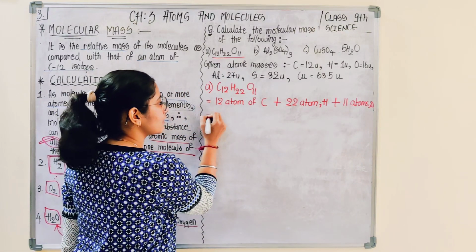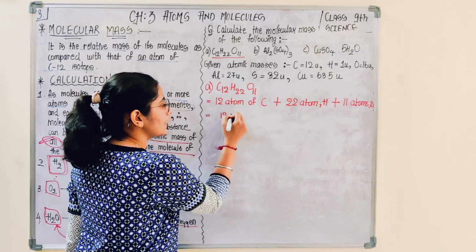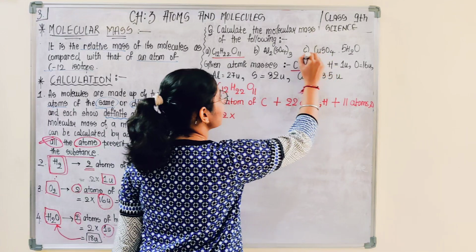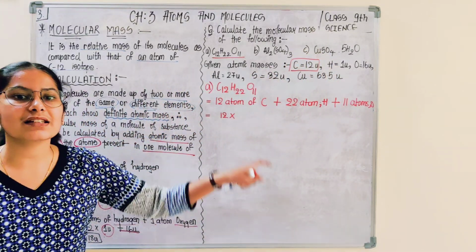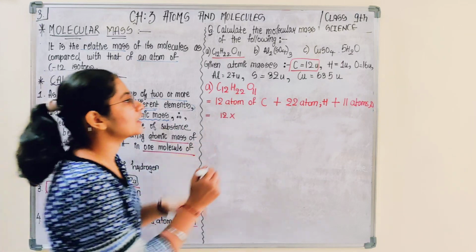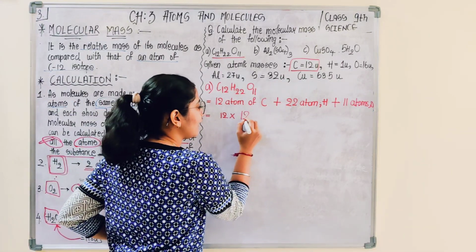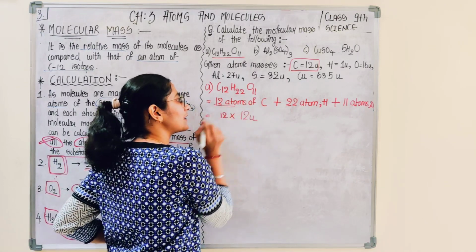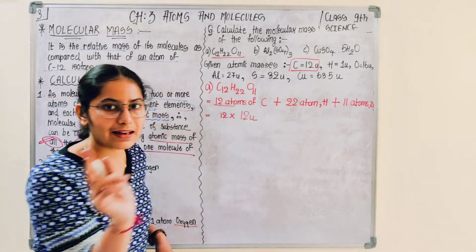So we start with 12 into कार्बन के एक एटम का मास कितना है? We are given, ठीक है? मास का टेंशन मत करना. The masses of each element are given in the question itself. You have to only substitute it. So 12U. अगर एक कार्बन एटम का 12U है, तो 12 एटम्स का कितना होगा? तो 12 into 12. Are you with me?